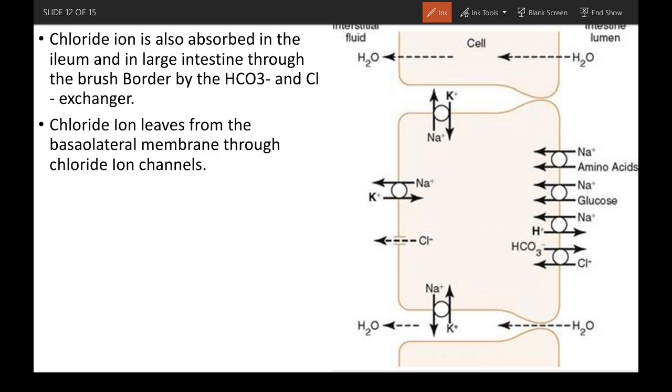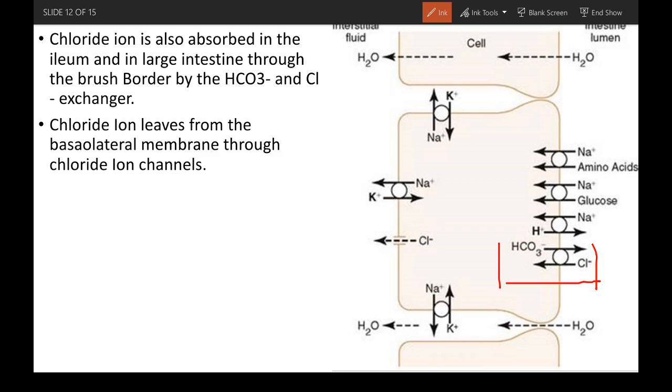Right, now chloride ion is also absorbed in the ileum and large intestine through the brush border by a bicarbonate ion and chloride ion exchanger. So here we can see that there is this bicarbonate and chloride ion exchanger, this one.